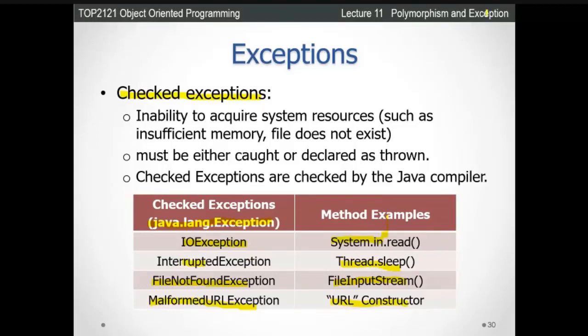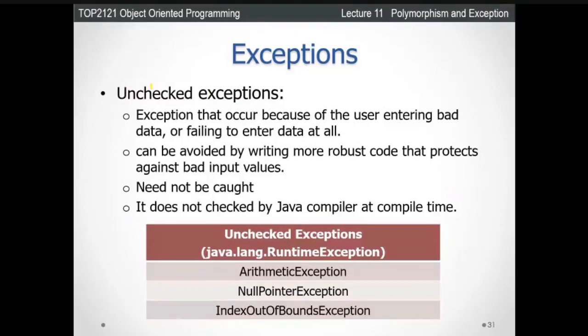Okay. Next, move to the unchecked exception. So unchecked exception is basically the runtime. It is not checked by the compiler at compile time, so it will be checked at runtime. For unchecked exceptions, the package is java.lang.RuntimeException, and these are the classes: ArithmeticException, NullPointerException, and IndexOutOfBoundsException.